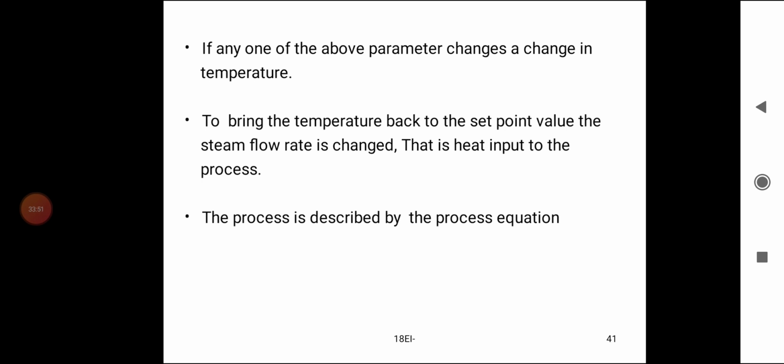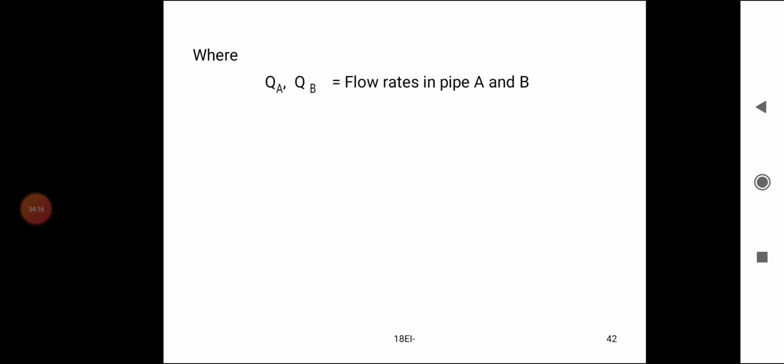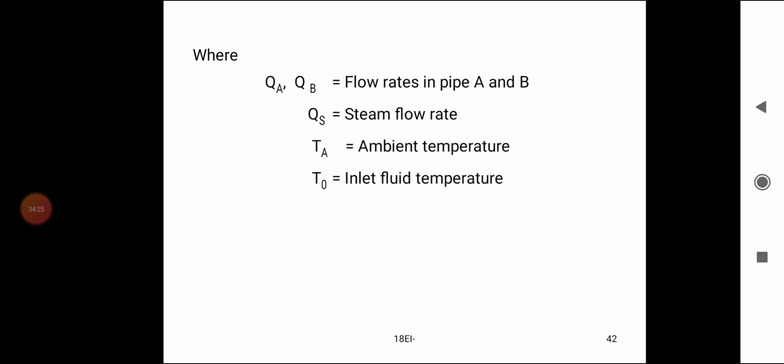The process is described by the process equation. The liquid temperature TL is a function of QA, QB, QS, TA, TS, T0, where QA and QB are flow rates in pipes A and B, QS is the steam flow rate, TA is the ambient temperature, T0 is the inlet fluid temperature, and TS is the steam temperature.